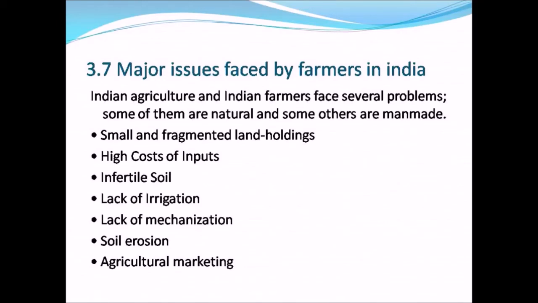The next issue is high cost inputs. As most of the farmers in India are small and marginal economically, they cannot afford to buy high yield quality of seeds. So therefore they cannot grow high yield crops. The third issue is the infertile soil.